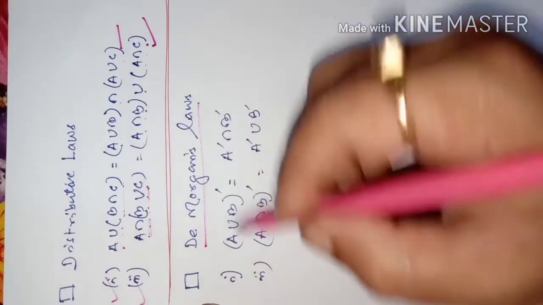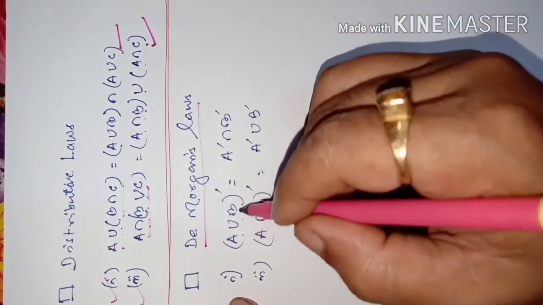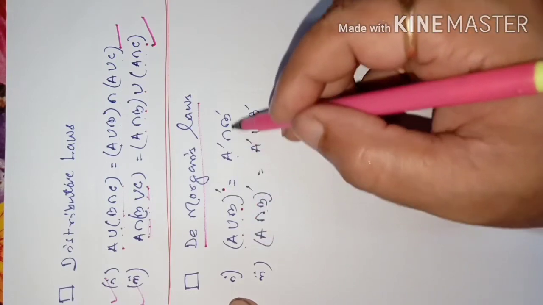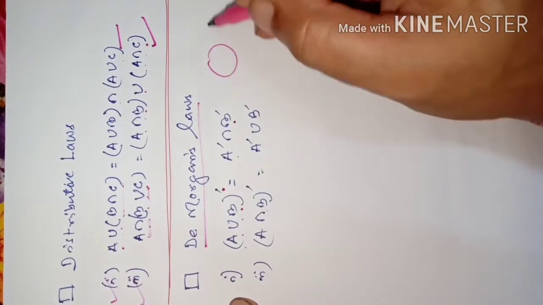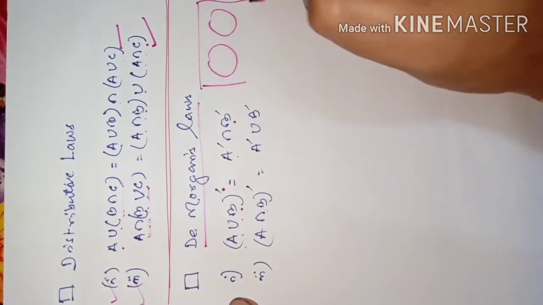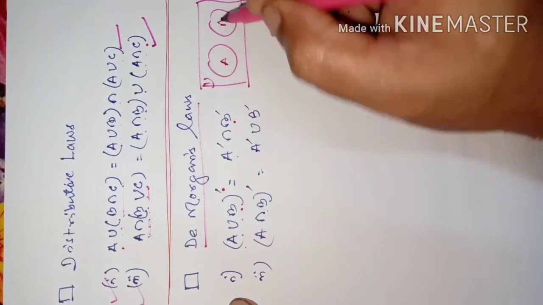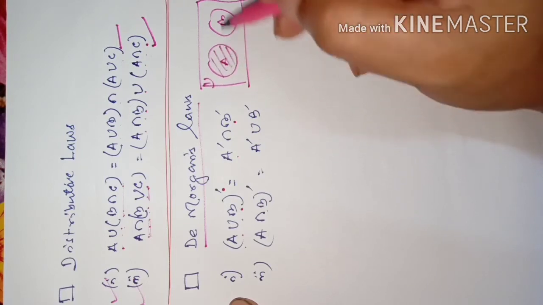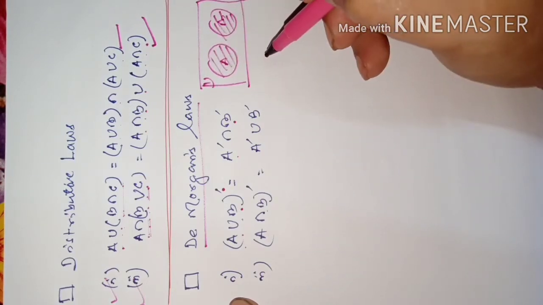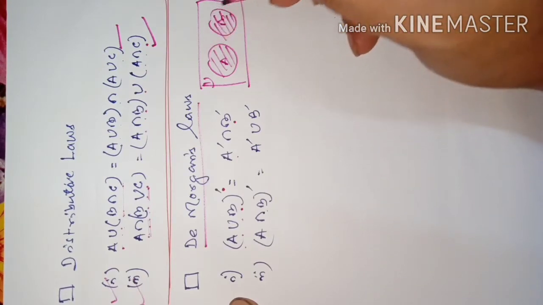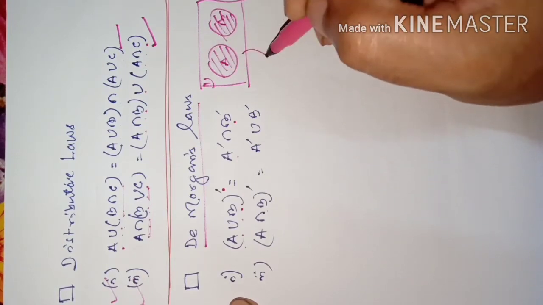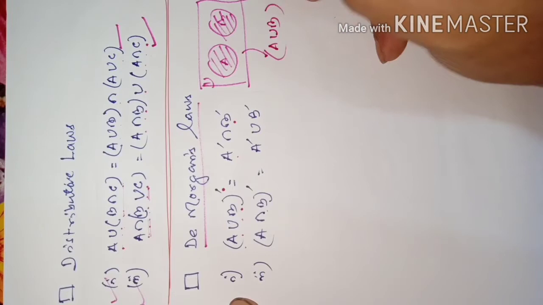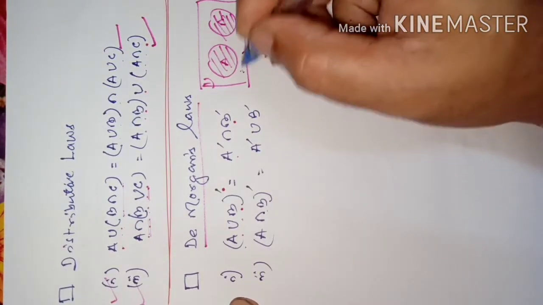And then De Morgan's law already I proved for you. The complement of A union B is same as intersection of A complement and B complement. Means this is A, this is B, then they are inside U. When you say A union B, we understand all these elements of A and B. Then complement means outside, which will be represented by this unshaded portion, the dotted part.